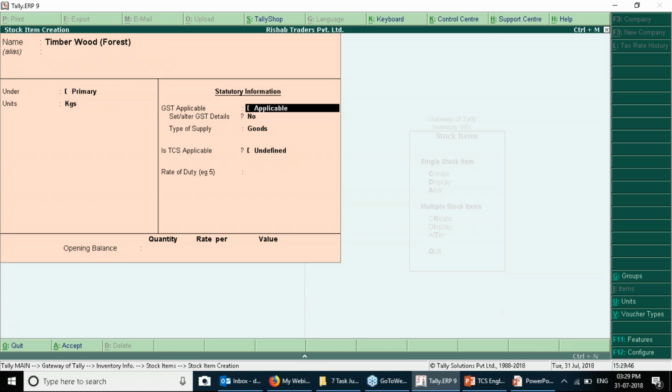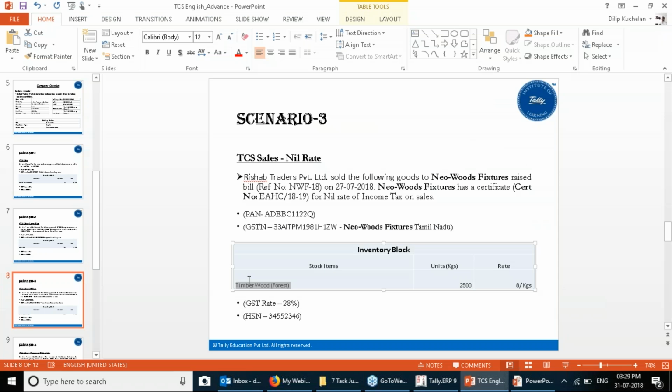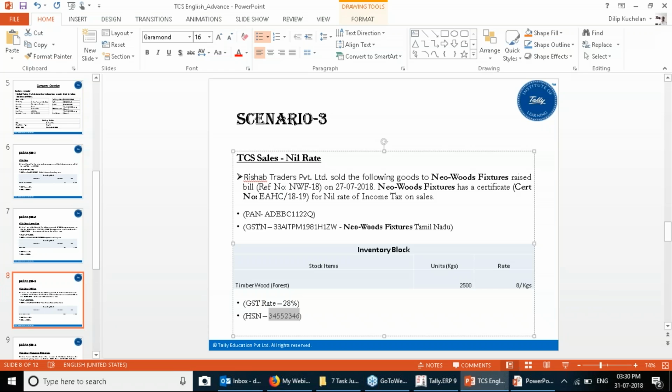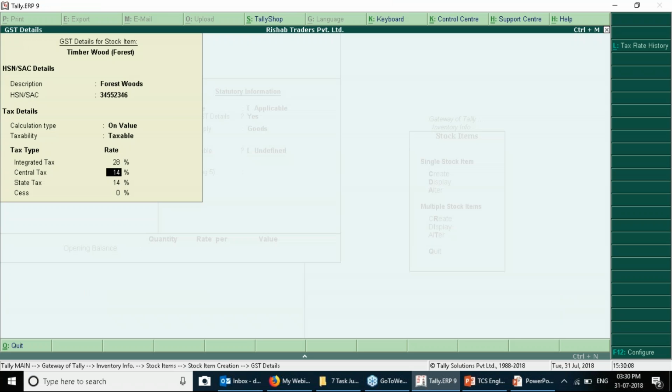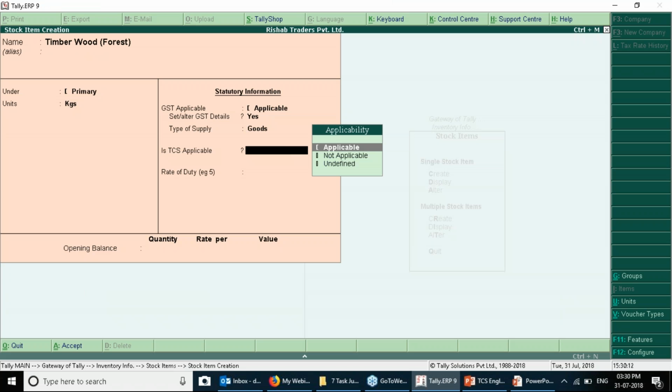Under primary. GST applicable? Yes, applicable. Under the HSN and SAC details, you can write for forest woods the appropriate HSN. Temporarily, we are putting dummy numbers. Taxable. Now what is the taxability? 28%. Type of supply: goods. Is TCS applicable? Yes, it is applicable.